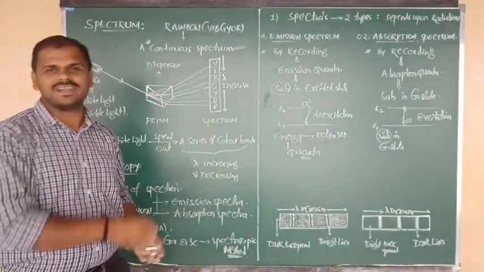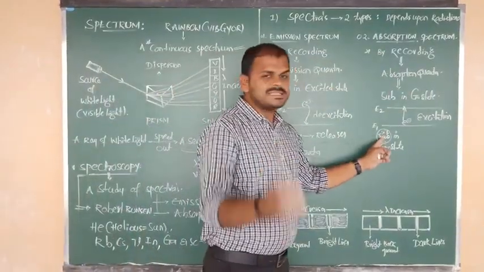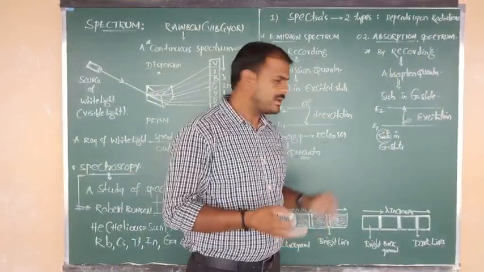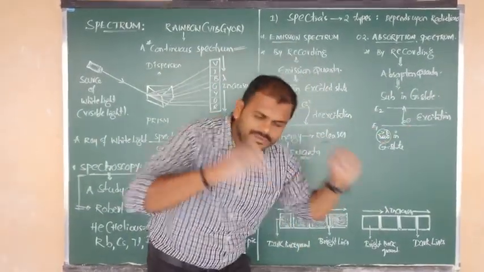I hope you understand. Good, consider here. The substance was already in the ground state, which means all the electrons have lower energy.